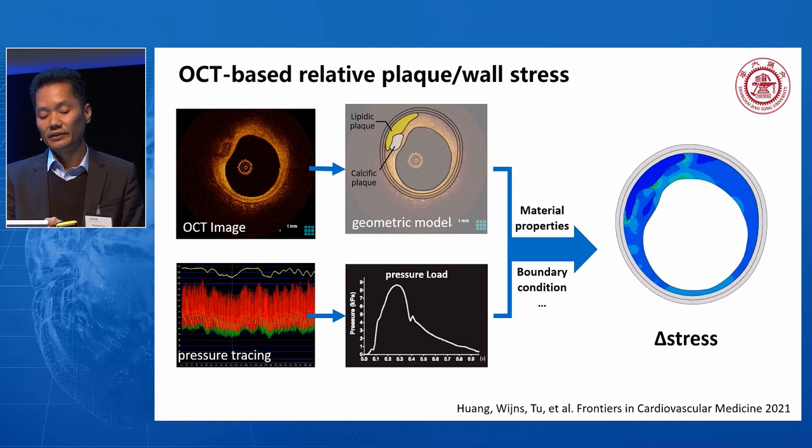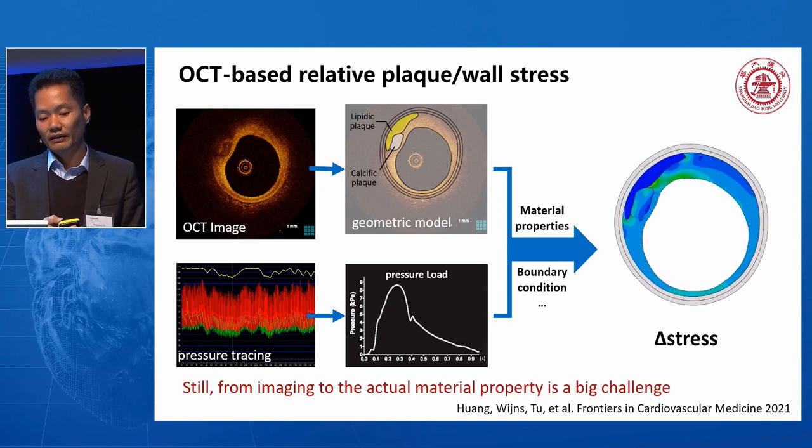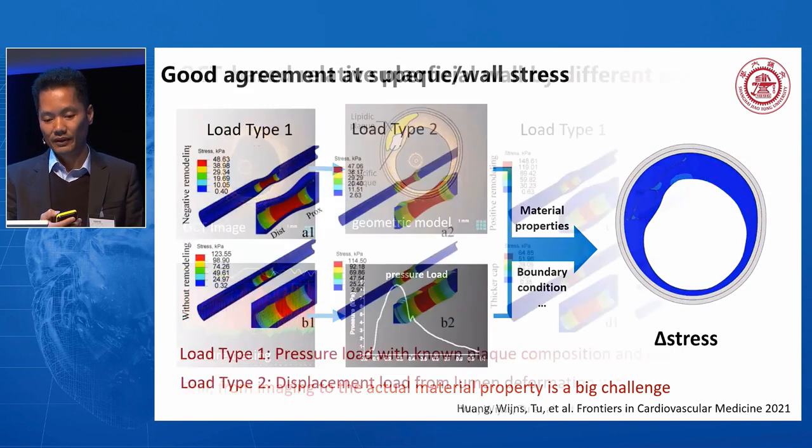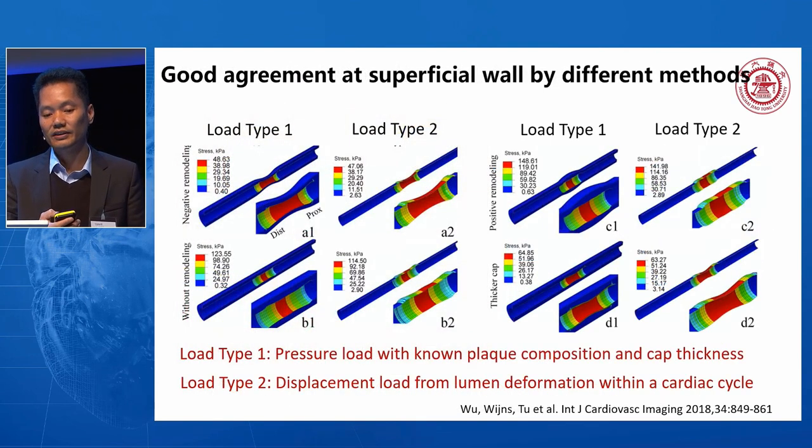Still, this one is feasible, but from imaging to actual material property is still a big challenge, because you can only label lipid plaque, calcified plaque, but the plaque at different stages might have completely different material properties. Maybe the talk this morning by the colleague there, for example, flame or polarization sensitive OCT, might help in the future, but currently an accurate model is still difficult. So we're looking to see whether there's an alternative to do this.